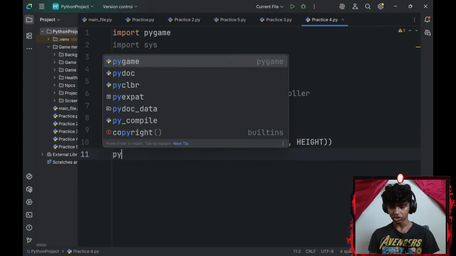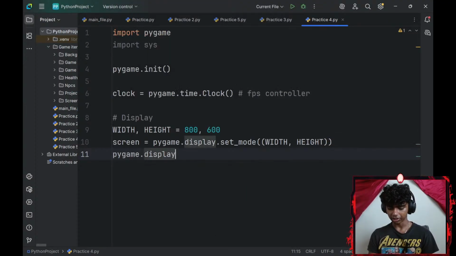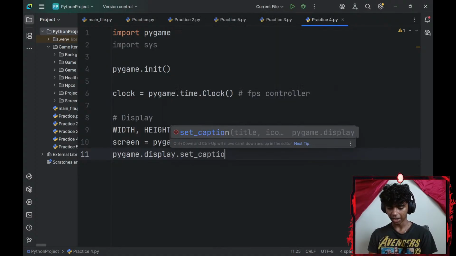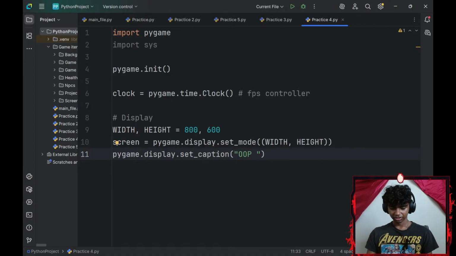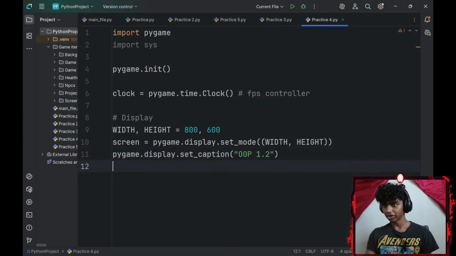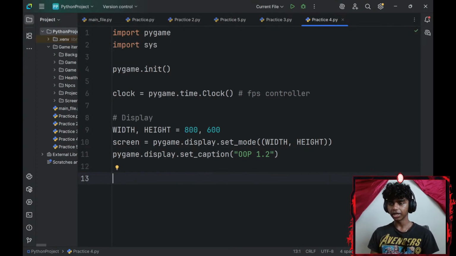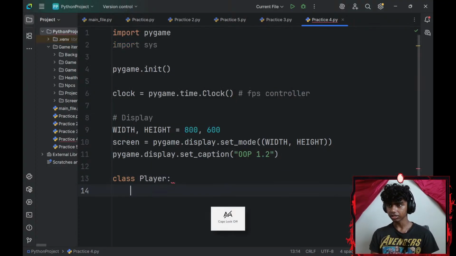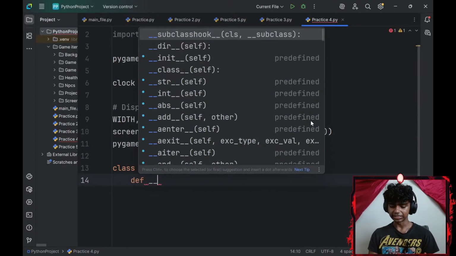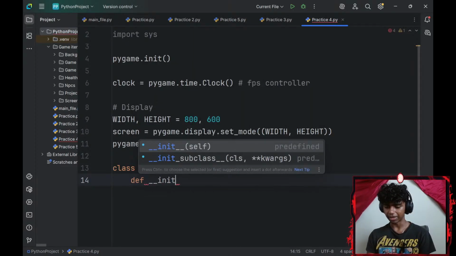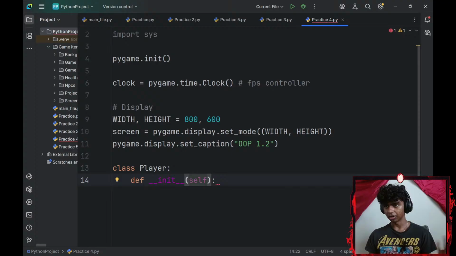Then let me add a caption. So I'll go with pygame.display.set_caption. My caption is going to be something like OOP 1.2. Okay. And then let me create a player class. So I'll go class Player. For my player class, I'll define a dunder init. This is basically my constructor.